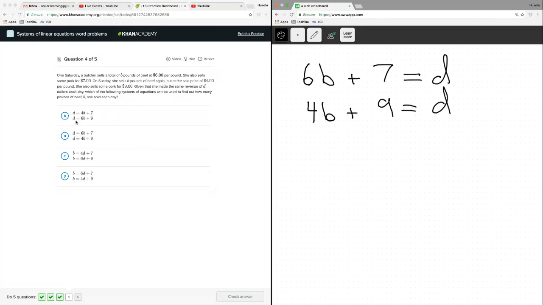It might be this. D equals... nope, it's not A. D equals 6B plus 7. D equals 4B plus 9. That's it, right? You just see they flip-flop the equation, but that's okay.